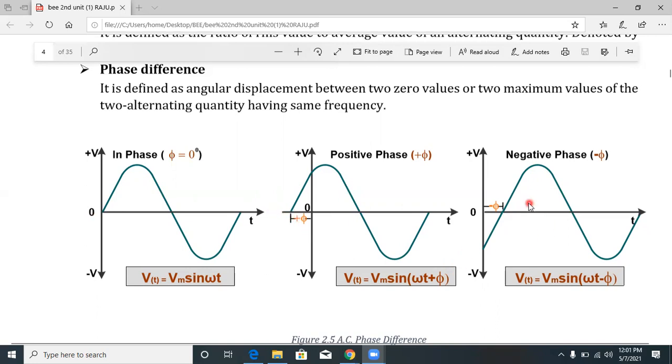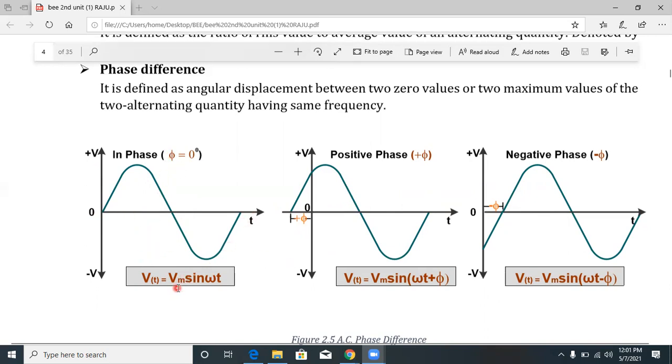And this waveform lags by the angle pi. So it's lagging. This waveform starts at 0 degrees, but here the waveform starts from some angle onwards. That's why this waveform is under the lagging condition, this waveform is under the leading condition, and this waveform is in phase. This is called the phase difference.